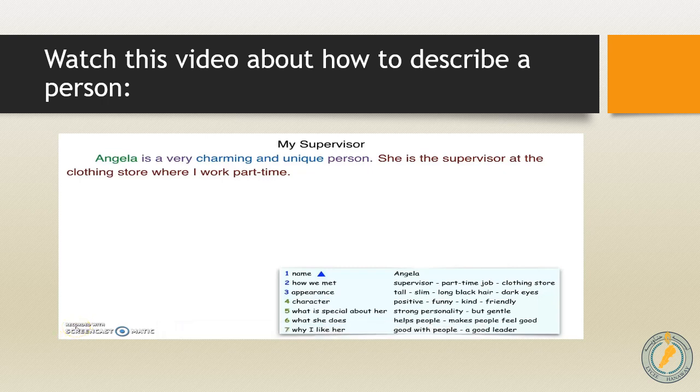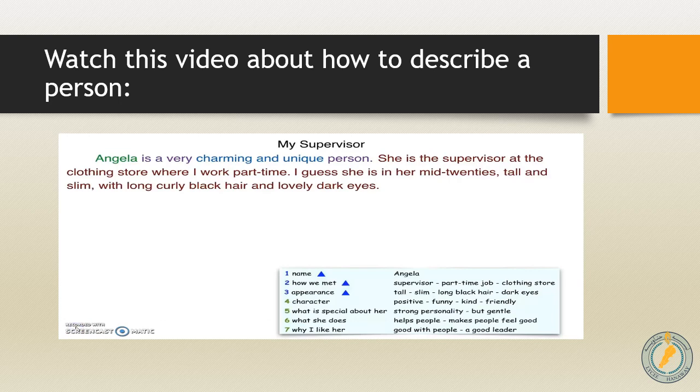This is much better. Now let's move to her appearance. Instead of saying that she is tall, she is slim, she has long black hair, she has dark eyes, we can join all of these together in one sentence. We can say that I guess she is in her mid-20s, tall and slim, with long curly black hair and lovely dark eyes.